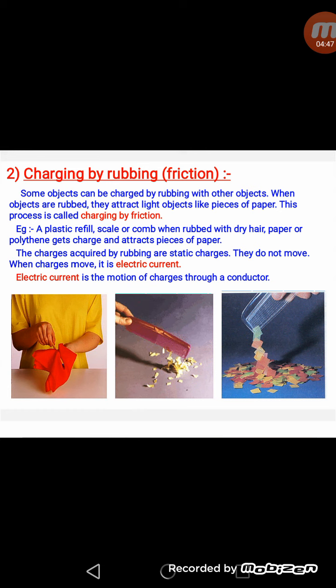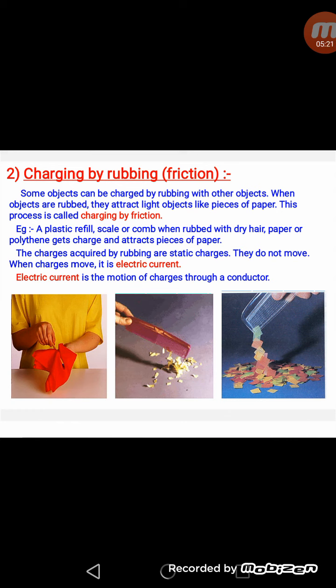So firstly, charging by rubbing. It means when two objects are rubbed together, they acquire some charge. The object which loses the electron acquires positive charge, and the object which gains the electron gains the negative charge. So in this section it is written some objects can be charged by rubbing with other objects. When objects are rubbed, they attract light objects like pieces of paper, and this process is called charging by friction.